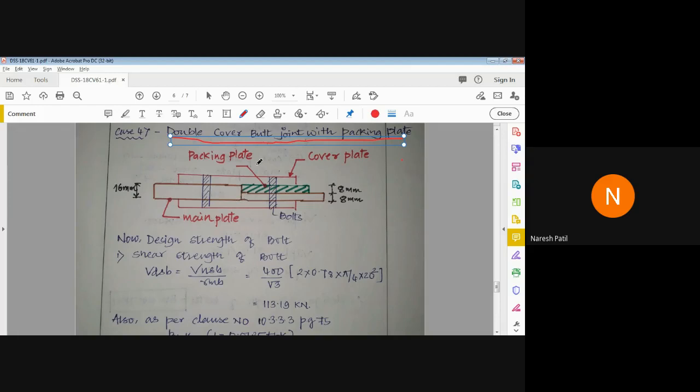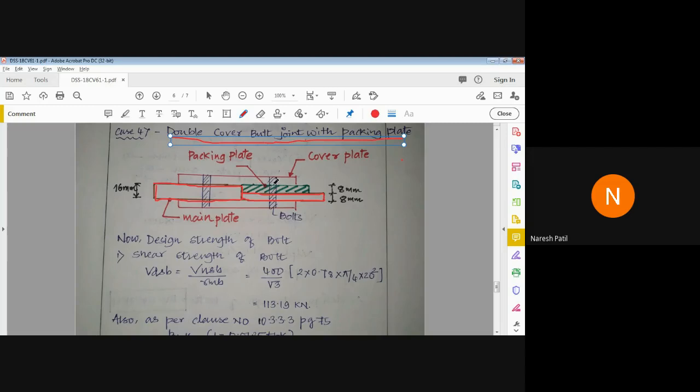What is the difference between the previous case and this case? One main plate has a thickness of 16 mm, and the other main plate has a thickness of 8 mm. Because of that, there is a gap between the cover plates. That is the reason.